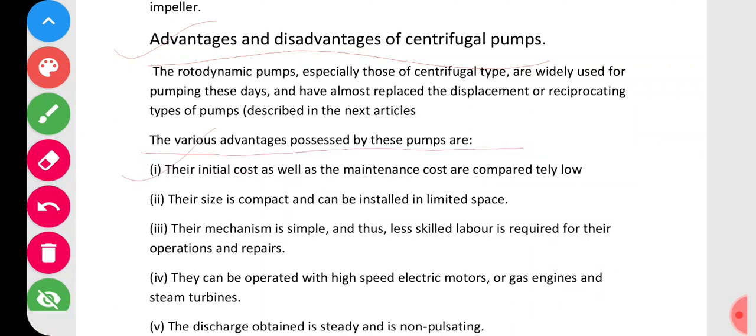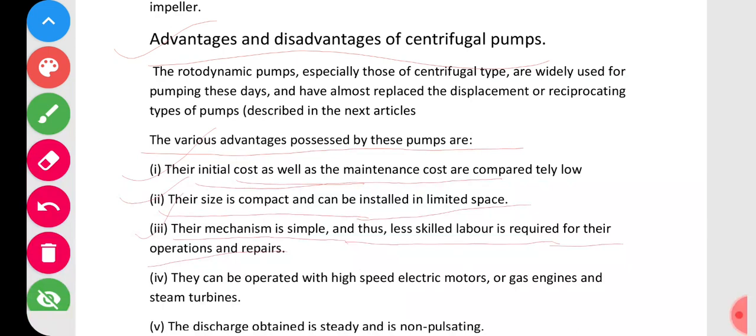So cost is low, that is, initial cost and maintenance cost are low, that's one important point. Second, their size is compact and they can be installed in a limited space. Third, their mechanism is simple and thus less skilled labor is required for their operation and repairs.